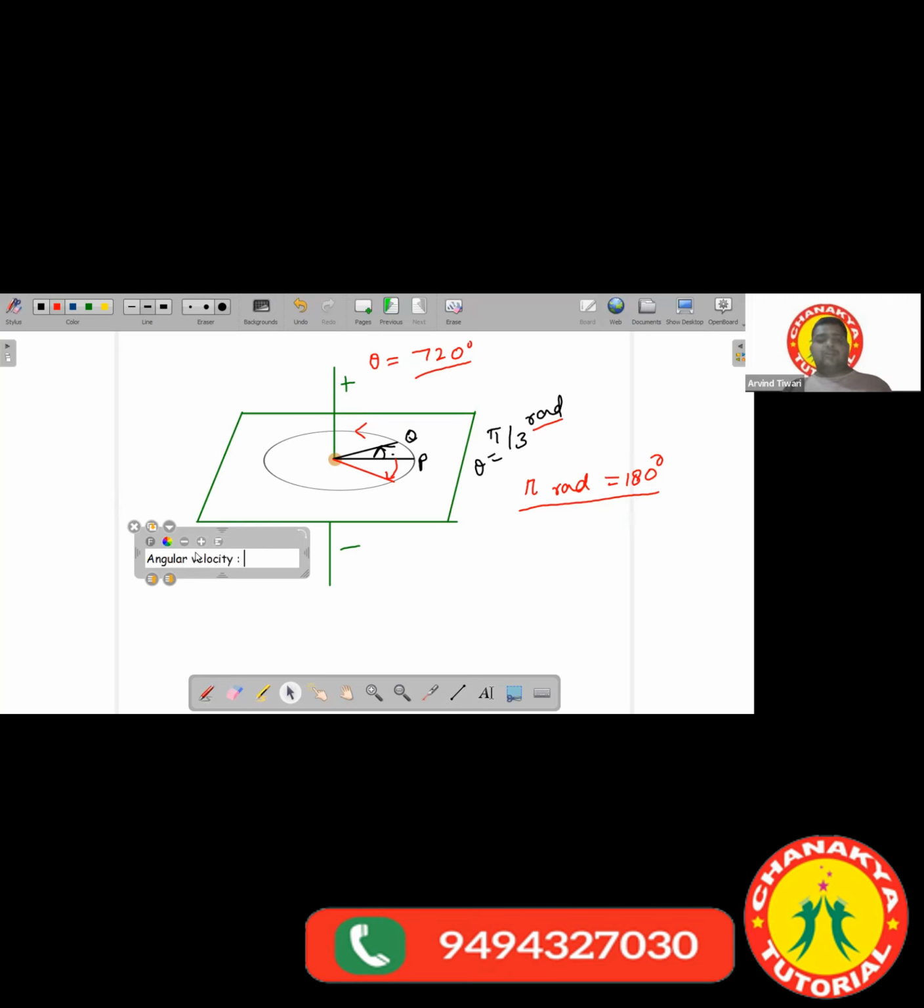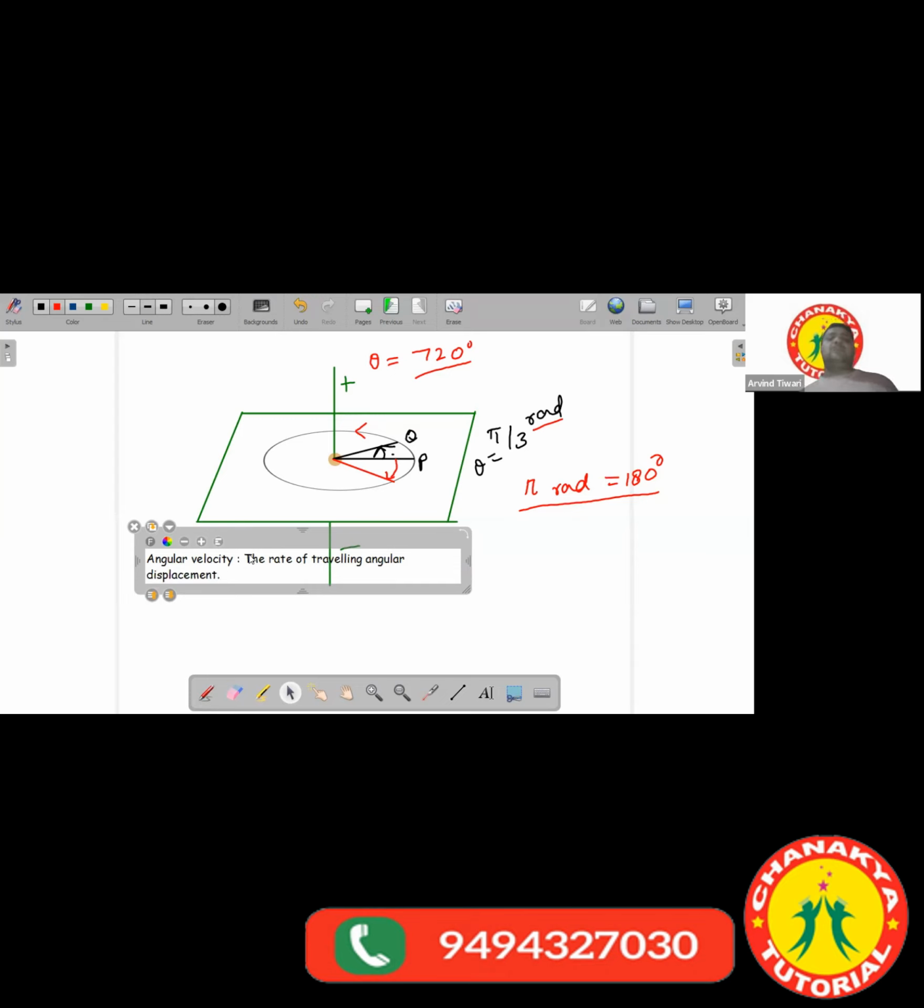What is the angular velocity? Angular velocity is the rate of traversing angular displacement. That means how fast an object is making angular displacement, that we call the angular velocity.